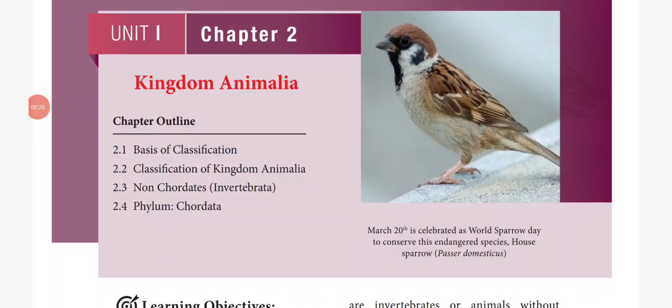Good morning, students. Today we are going to start with the new chapter, Kingdom Animalia. In this chapter we are going to discuss the basis of classification, classification of Kingdom Animalia, non-chordates, that is the invertebrates up to phyla level, and chordates up to class level.